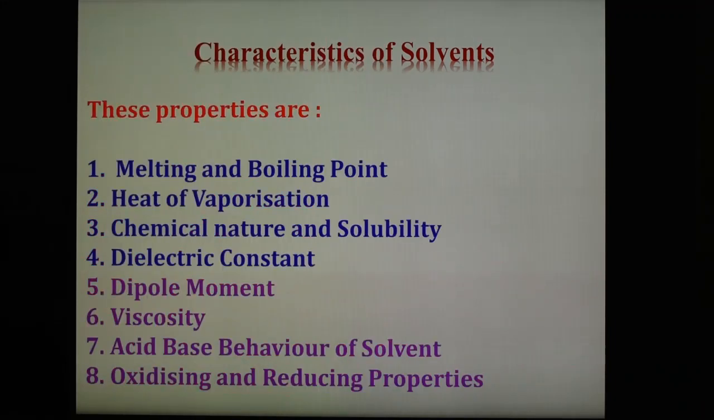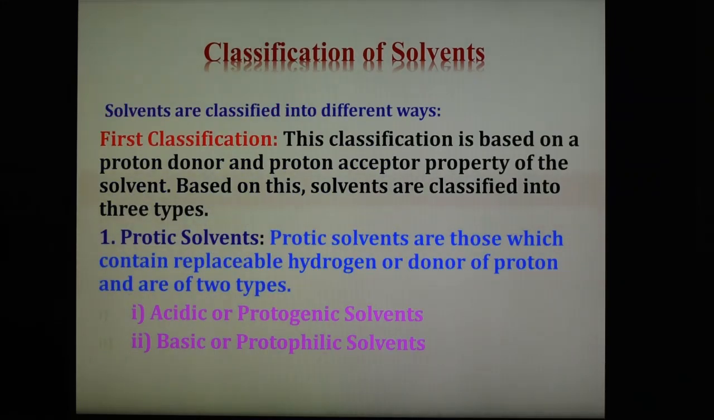Now, what are the characteristics of a solvent? Important characteristics of a solvent generally include the melting and boiling point, heat of vaporization, and chemical nature. So these are some important characteristics of these solvents. After this, in the next slide we are going to see the classification, which is a very important part of this non-aqueous solvent. We can classify the non-aqueous solvents according to their property, and three different classifications are there.